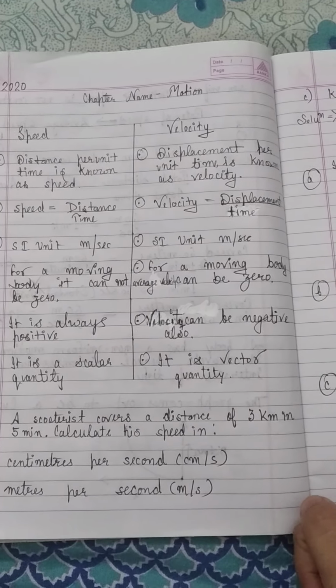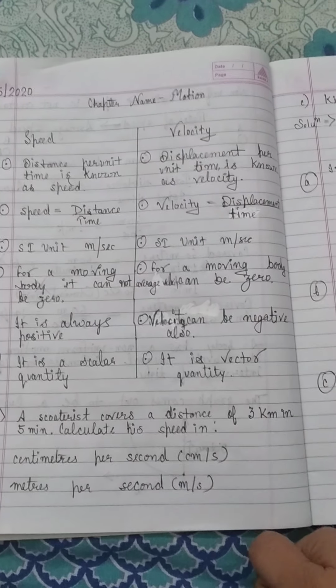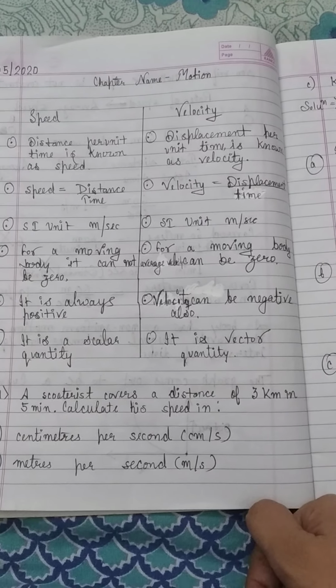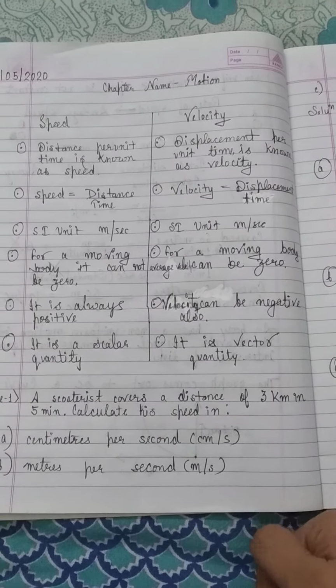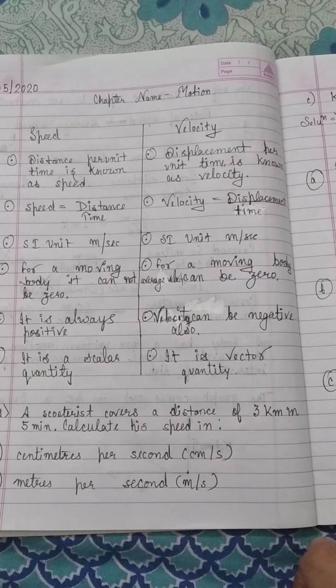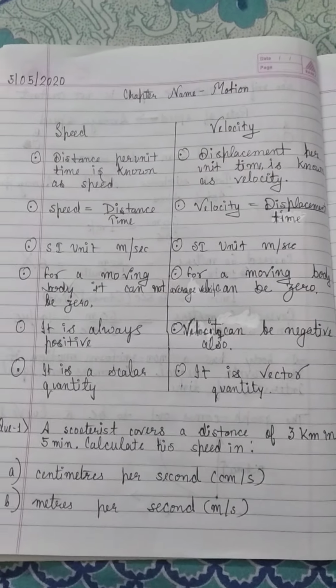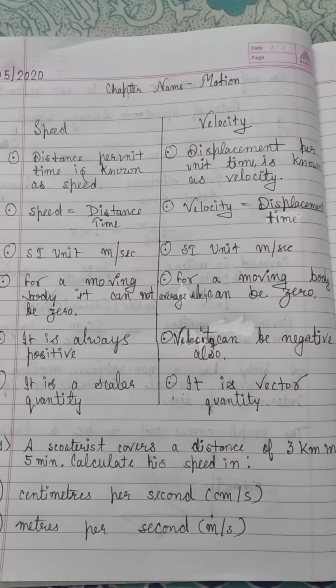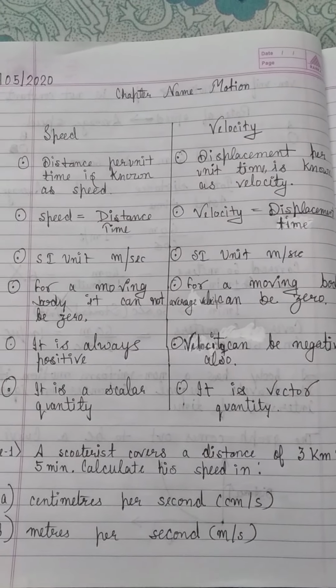We can easily understand this because velocity is equal to displacement per unit time, the average velocity is also displacement per unit time, and displacement can be zero when the body comes to its initial position. If a body is moving from point A to B and again coming back to position A, in that case displacement will be zero and the average velocity will also be zero. But for a moving body, the average speed can never be zero.